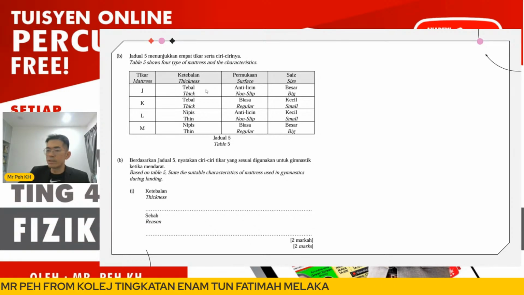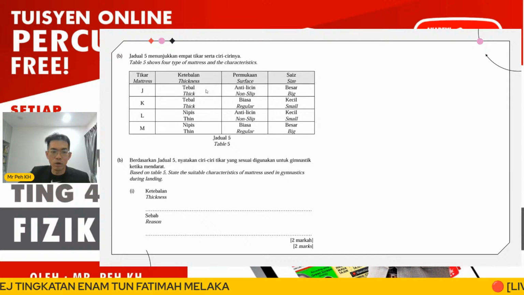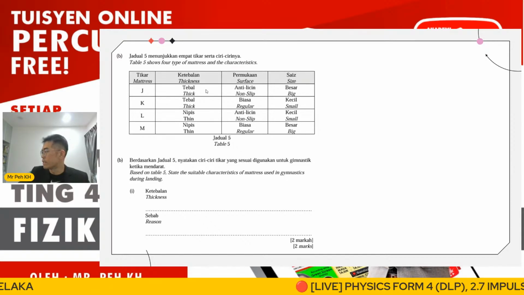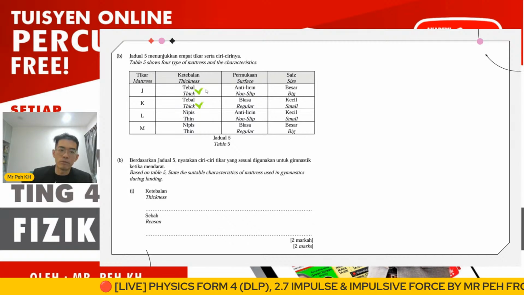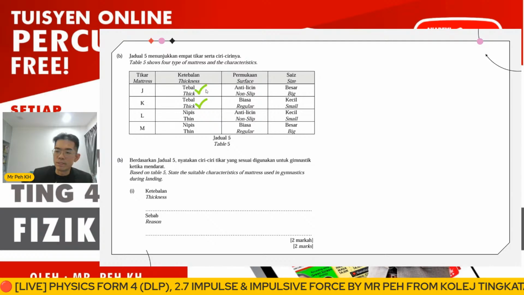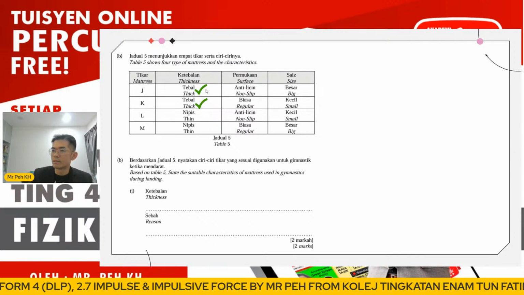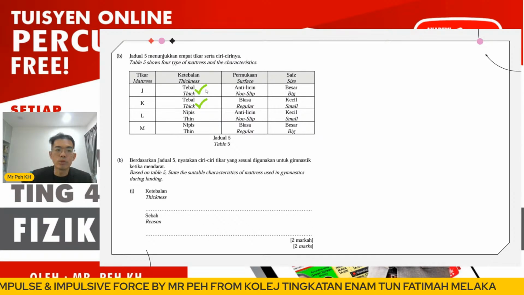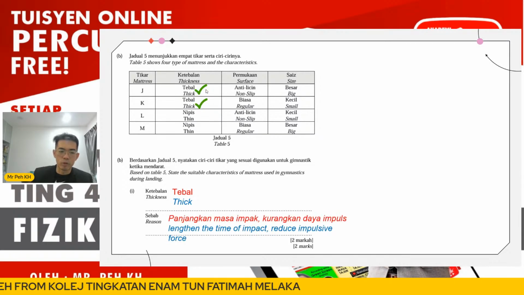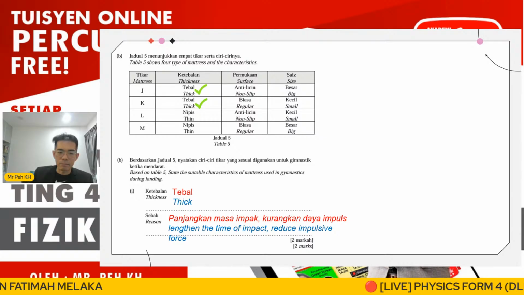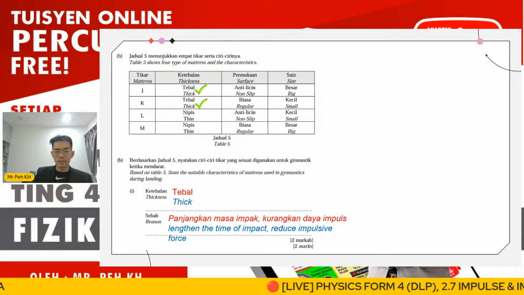Okay, so the next question will be decision making. All of you can choose the mattress for this answer, also in the chat room. Firstly, just like I mentioned already, we have to choose thicker, right? Reason: increase the time of impact, reduce the impulsive force. This will be the answer.